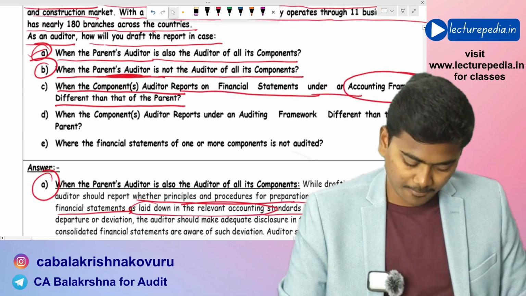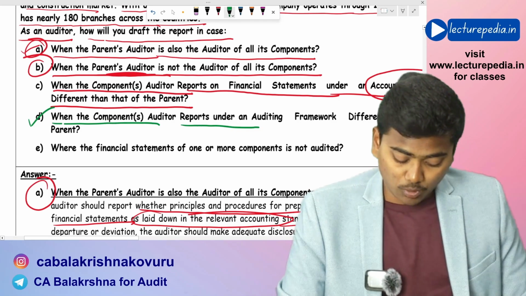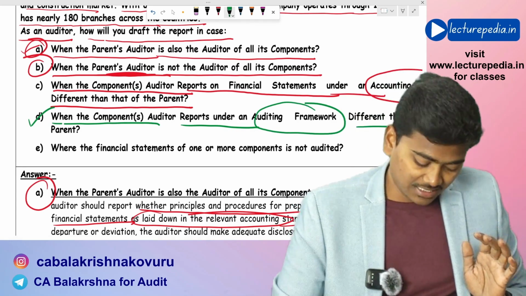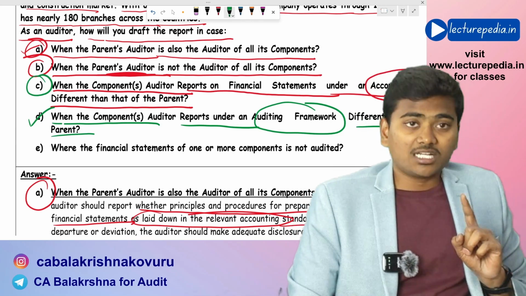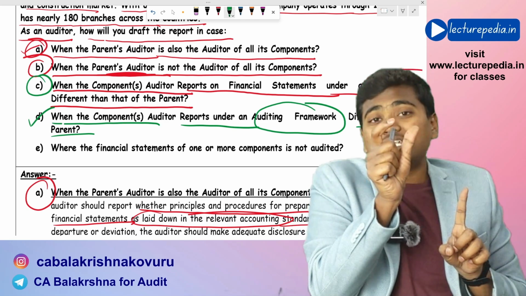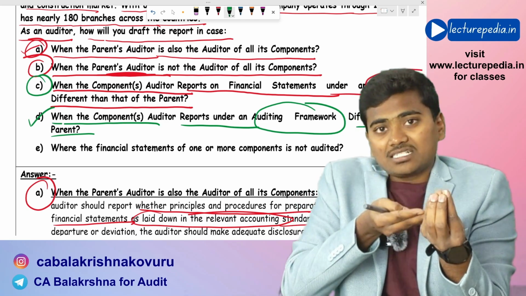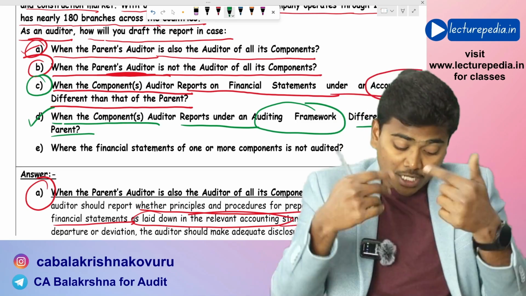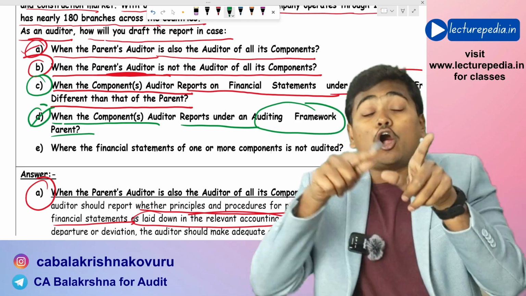Next scenario: when the component's auditor reports under an auditing framework that is different from that of the parent. In the earlier situation we discussed the accounting framework, where the entity has prepared its financial statements as per a different accounting framework. Now, in the fourth situation, we are discussing the auditing framework.